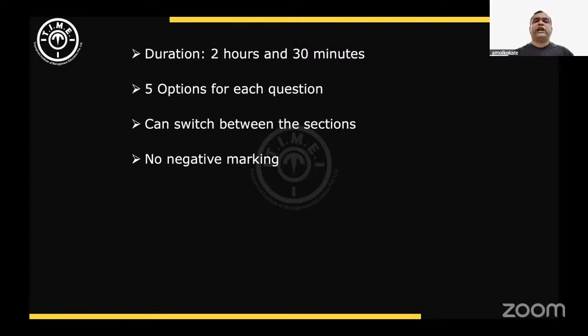You can actually start with any section. There was a drop down menu from where you can select any section you want to start with, and there was no negative marking.